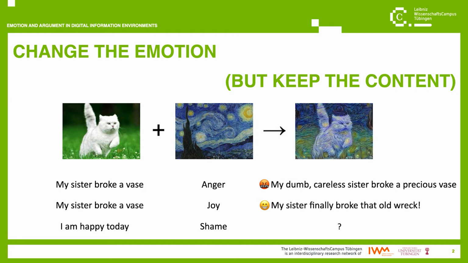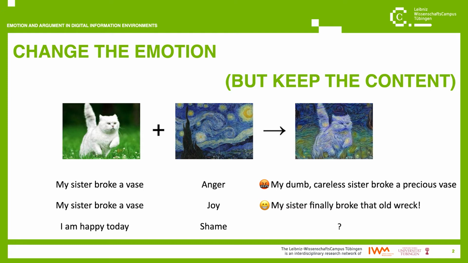Similarly, we can combine content and emotion styles in text. For instance, the angry sentence, "My dumb, careless sister broke a precious vase," and the joyful sentence, "My sister finally broke that old wreck," are two emotional variants of the same semantic content, because they both voice the idea that my sister broke a vase. Now, in these two examples, emotions can be considered to be a style or a mode of presentation of the topic because they are simply evoked by the words dumb, careless, and finally.